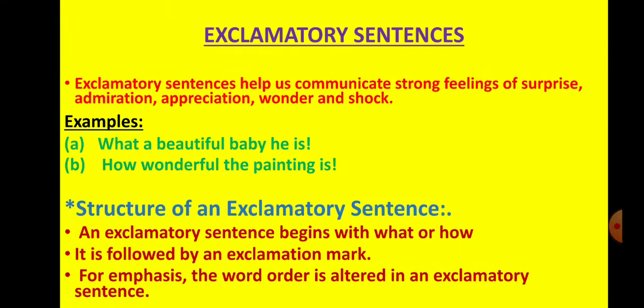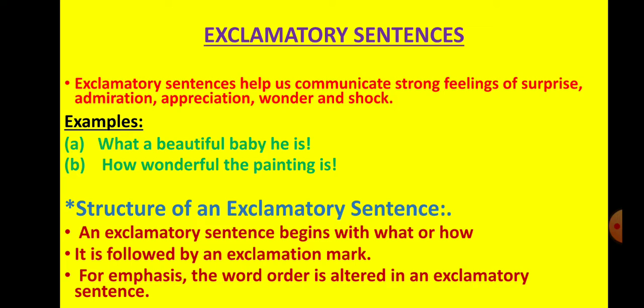Then, last, we come to exclamatory sentences. These types of sentences help us to communicate strong feelings of surprise, admiration, appreciation, wonder, shock. Likewise, what a beautiful baby he is. This is a feeling of surprise.